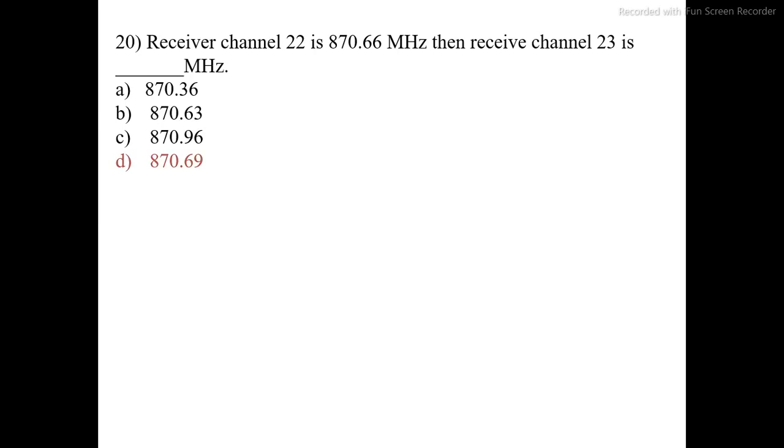Here, receive channel 22 has a frequency of 870.66 megahertz. Then for receive channel 23, when the channel number is increased by 1, the frequency increases by 0.03. To the frequency of channel 22, 870.66, we add 0.03, so the answer is D. 870.69 is the correct answer for the channel 23 receive frequency.